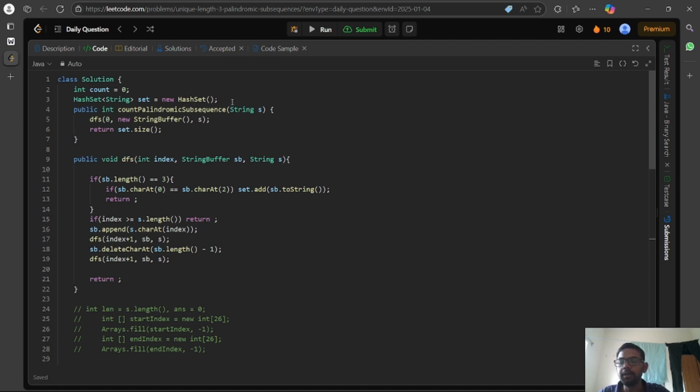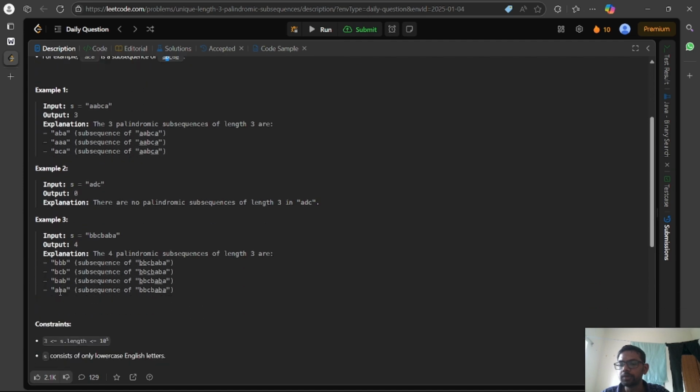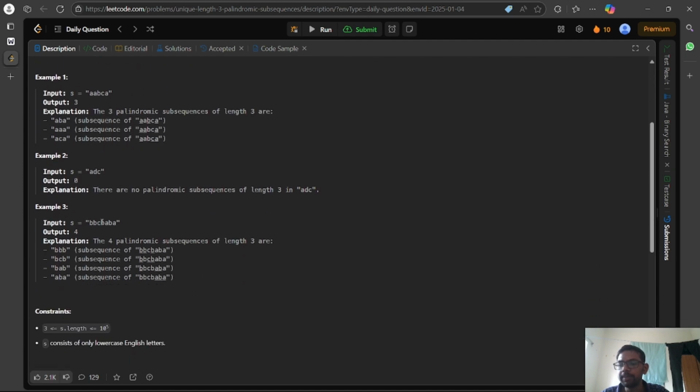Here we should not have the same string counted twice. In example 3, as we have seen, BBB is an example, and BB using this B and that B are different subsequences, but yet we need to consider it only as one.